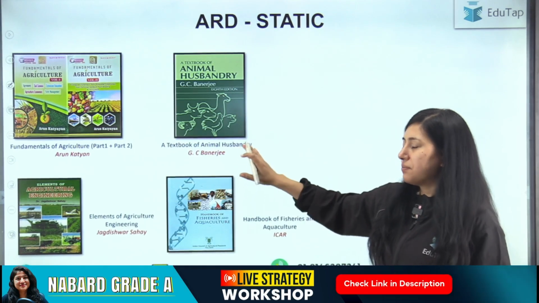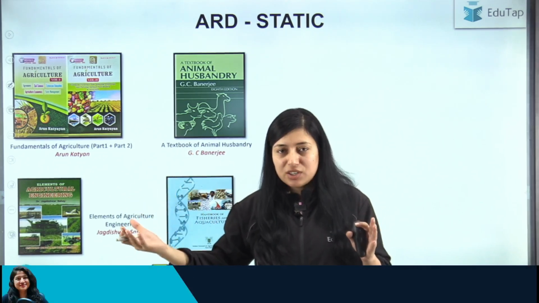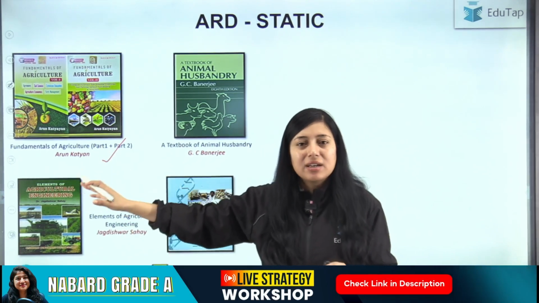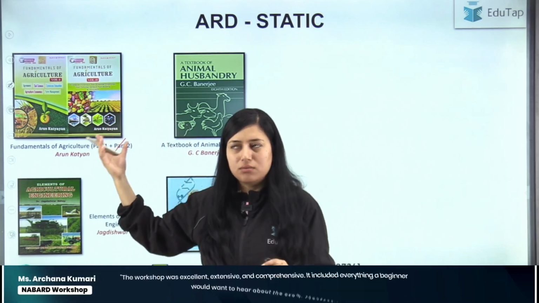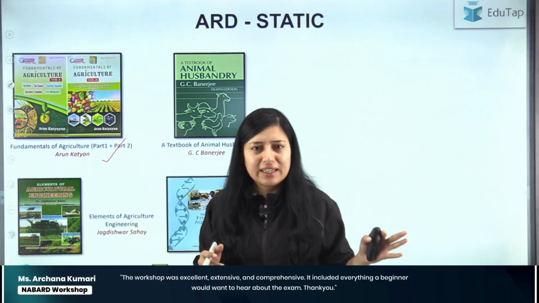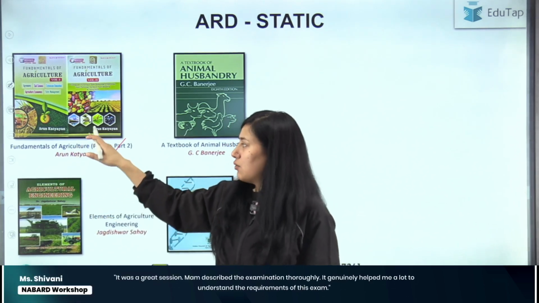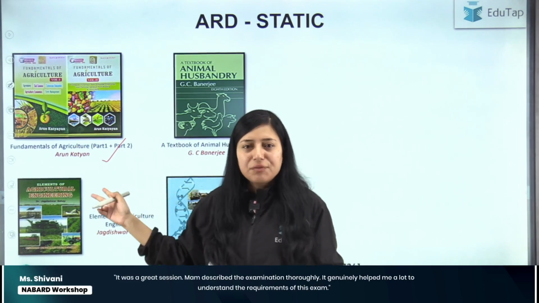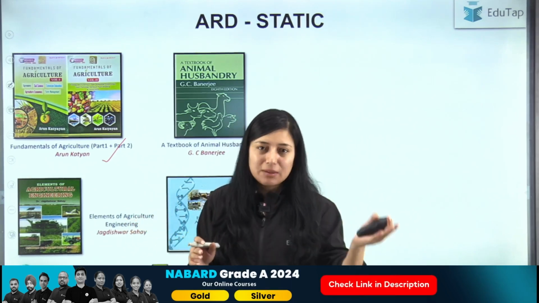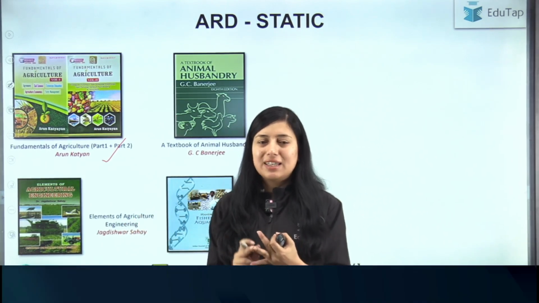ठीक है? Now students, let me tell you, in agriculture we have agriculture and allied subjects. For the agriculture part specifically, you can refer to any book from where you can get information regarding the general agriculture part. What I suggest is go for Fundamentals of Agriculture by Arun Katyan. Volume 1, volume 2, there are 2 parts, and refer to this book for your agriculture part. Now we have allied subjects also. Allied subjects include agriculture engineering, then we have animal husbandry and fisheries.